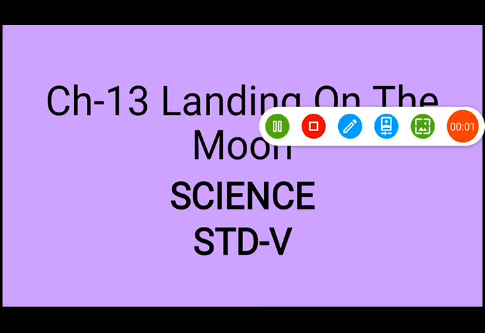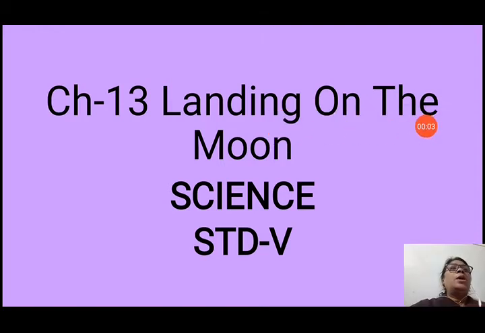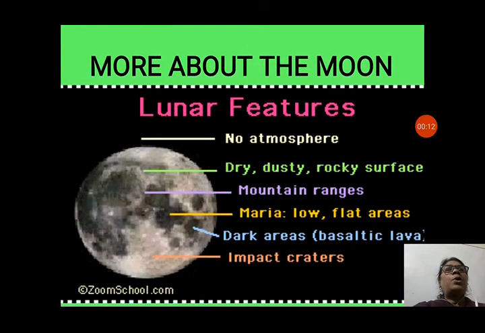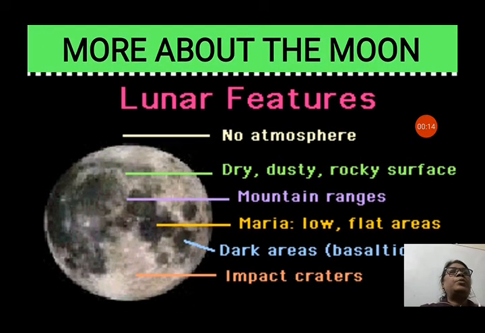Standard 5 students, today in science we will start chapter 13, landing on the moon. How the man has landed on the moon. So let us see more about the moon. We have seen the lunar features of the moon.